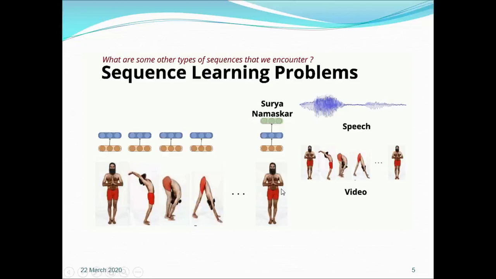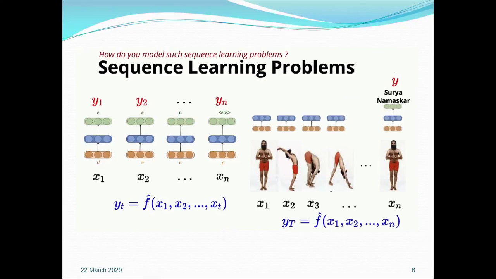So in order to identify whether the person is doing Surya Namaskar or Anulom Vilom and Kapalbhati, your output depends on all the previous inputs. So this type of problem is known as the sequential learning problem. Now, in both the problems,